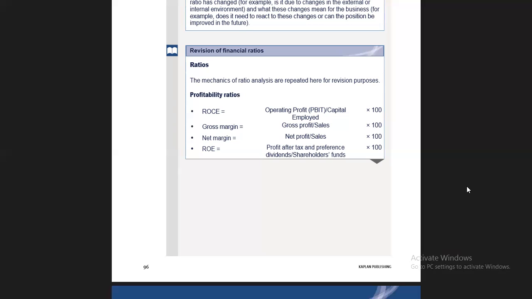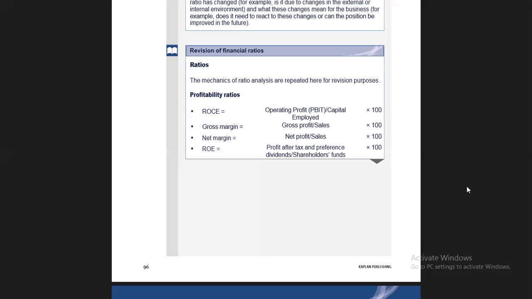Gross margin is gross profit divided by sales into 100. For net margin, if we want to calculate net margin after all the deductions, we take net profit after deducting interest and tax divided by sales into 100.